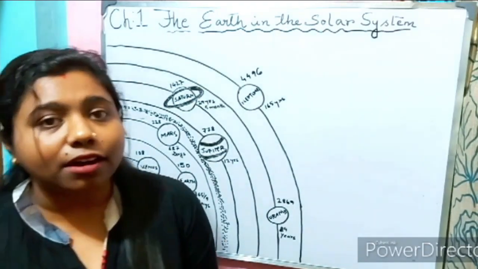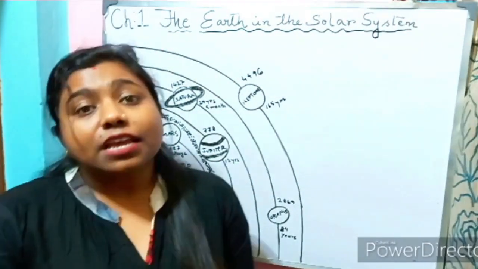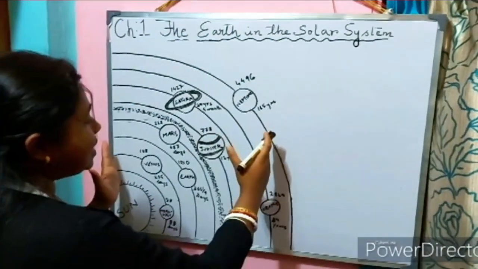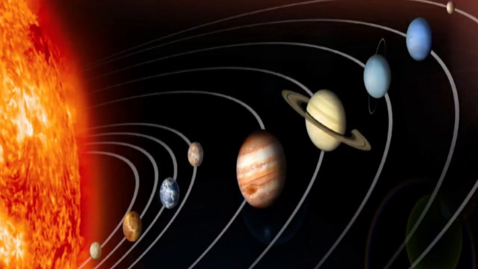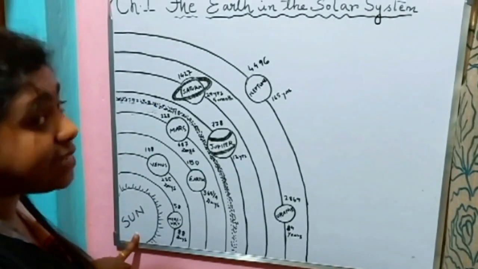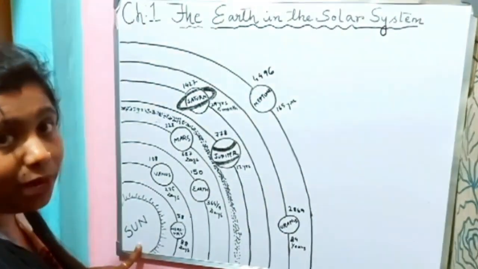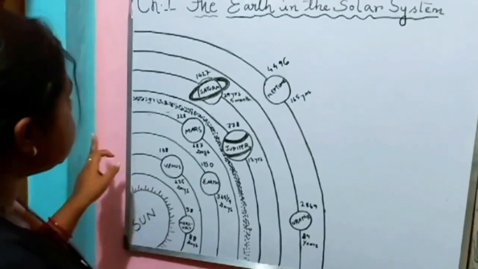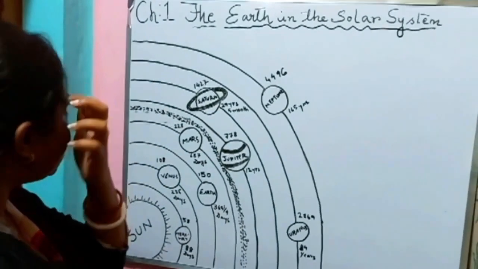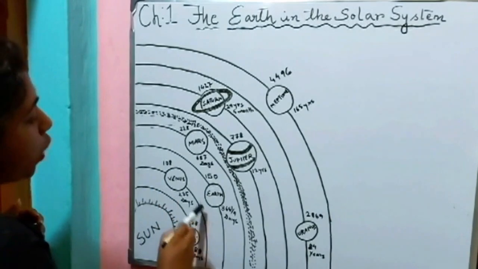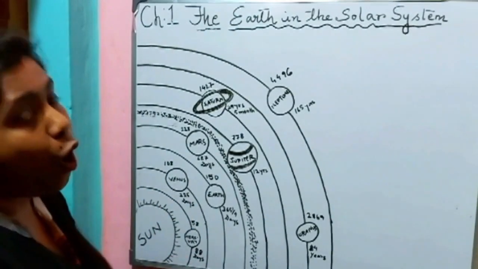Now, as I said in the earlier video, solar is related to sun. So, the sun, the planets, the asteroids and meteoroids form the solar system. As you can see, the sun is at the center of the solar system. So, we can consider him as the head of the family. And around the sun, you can see there are different planets which are revolving around the sun in a fixed elongated path that we call orbit.